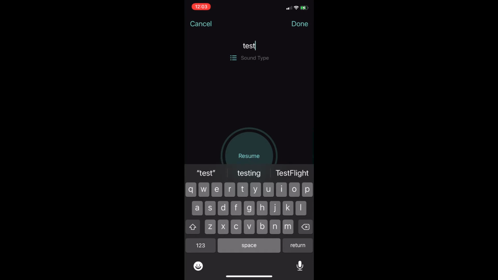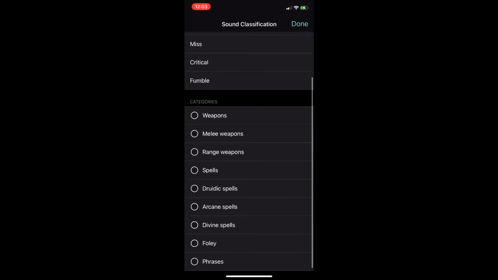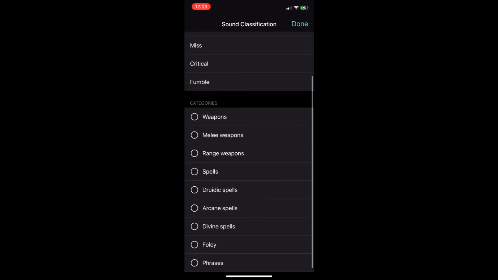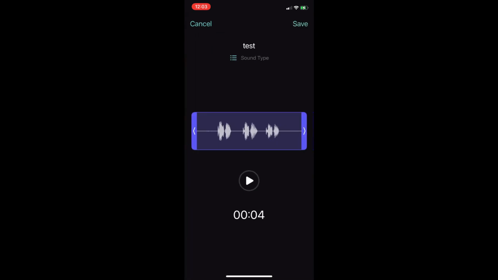And then you'll see there's a menu option below that, which allows you to classify it across the types and categories. We see the sound types here: action, hit, miss, critical, and fumble, followed by our categories of weapons, more specific weapon options, spells, more specific spell options, Foley, and phrases. We'll throw this one in phrase. Done. I can listen to it.